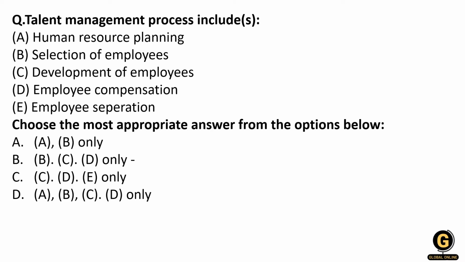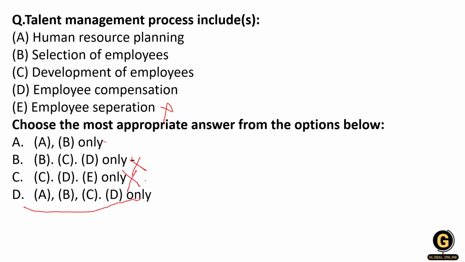If you see, in this employee separation is somewhat of a negative term, and it may not have any association with the talent management process. So this will not come. Here E is mentioned, so we can delete it. Human resource planning and selection of talented employees are very much required. So here only B is mentioned, A is not mentioned. So this will not be there. Why? Because A, B will come. And development of the employee is also important from the talent management point of view. So our right answer will be option number D, that is A, B, C, D only.